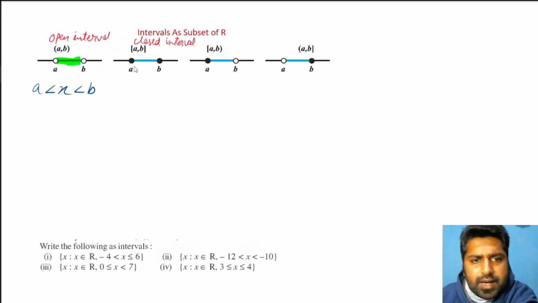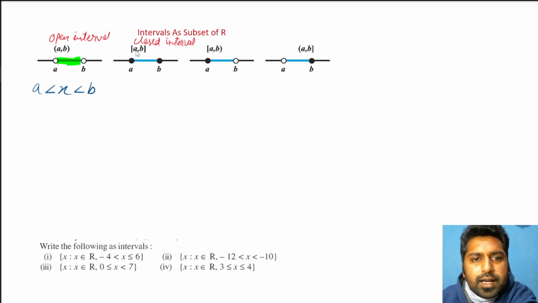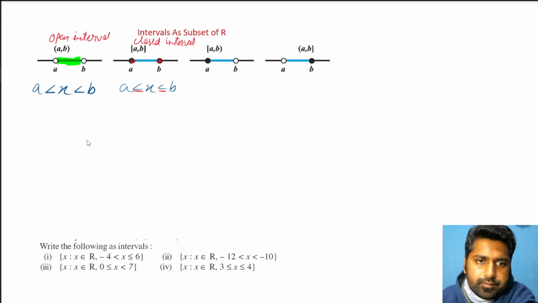If I talk about closed brackets, on the number line we'll represent this by solid dots. Solid dot means these values are being included, and in interval form we'll write this as closed bracket A, B. Closed bracket means that again the numbers are between A and B, but both of them are included. That means equality is there, so x equal to A and x equal to B is also possible, meaning these end values are included.